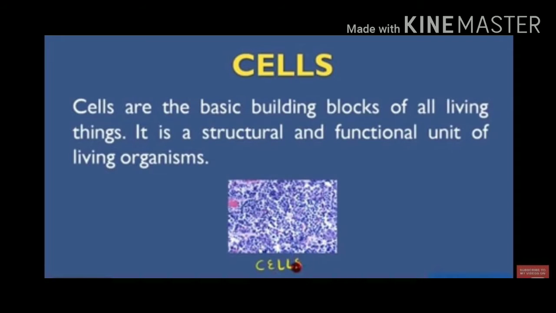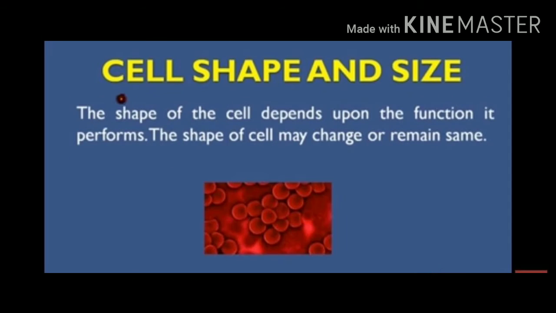From these comparisons, we come to the point: what are cells, or how can we define a cell? Cells are the basic building blocks of all living things. It is a structural and functional unit of living organisms by which living things get their structure and have functions.